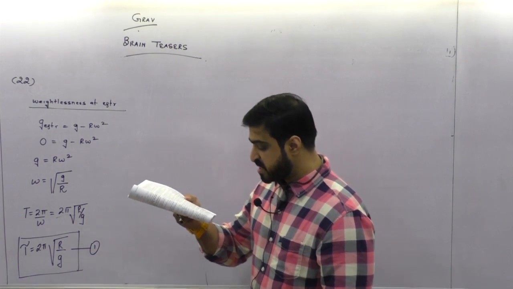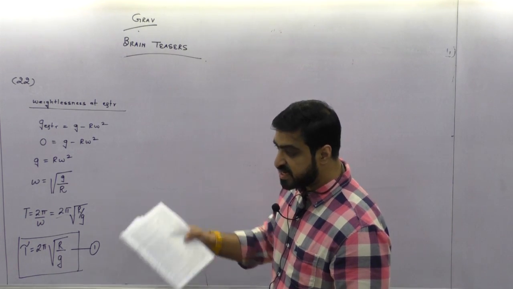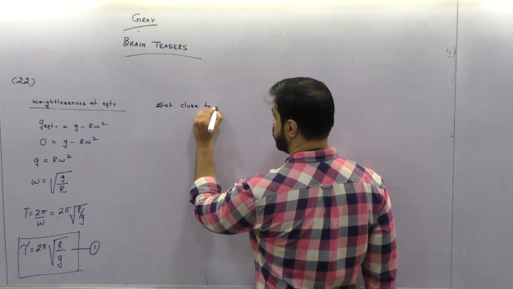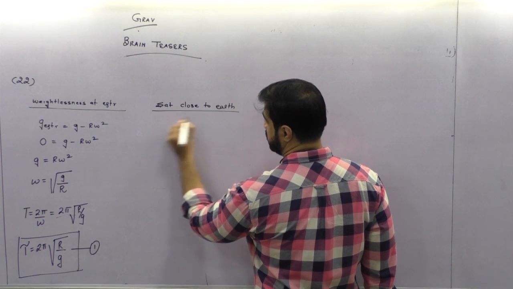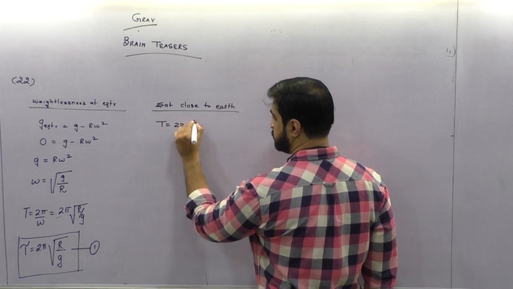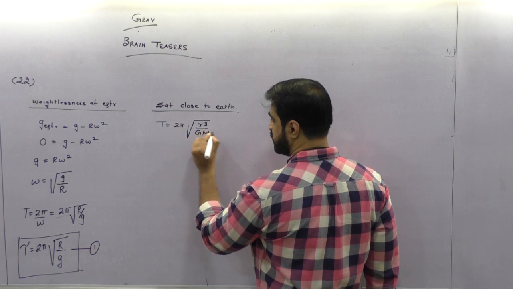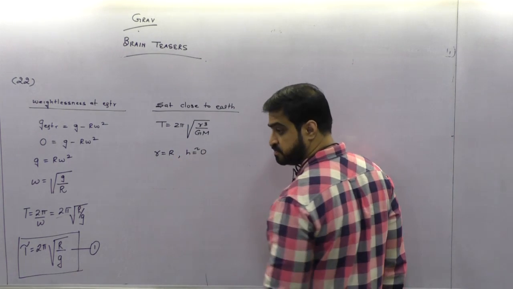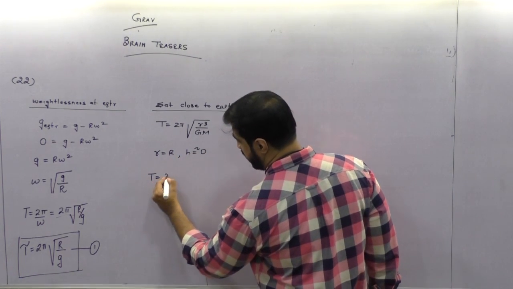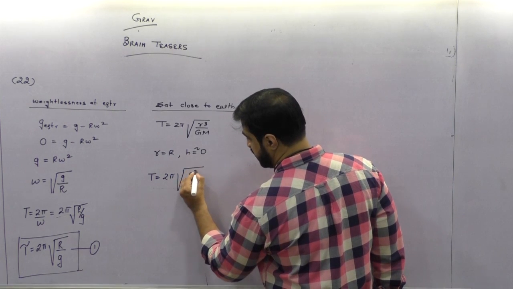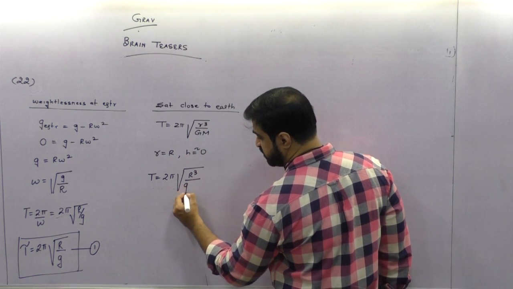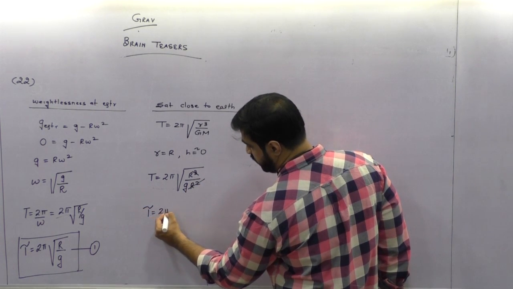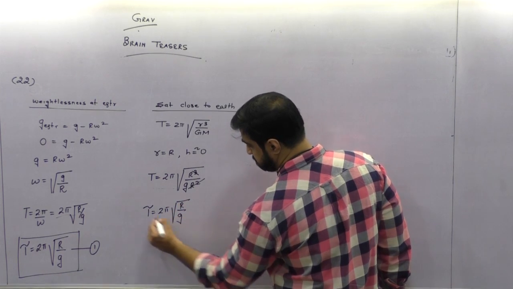Second time period which I want to compare is the time period of an artificial satellite close to the earth. So satellite close to earth, time period is 2 pi under root r cube by GM. But since it is close to the earth, small r is capital R, h will approximately be equal to 0. So T is going to become 2 pi under root capital R cube, and GM can also be written as gR square. This and this will cancel. So time period is going to become 2 pi root of R by g.